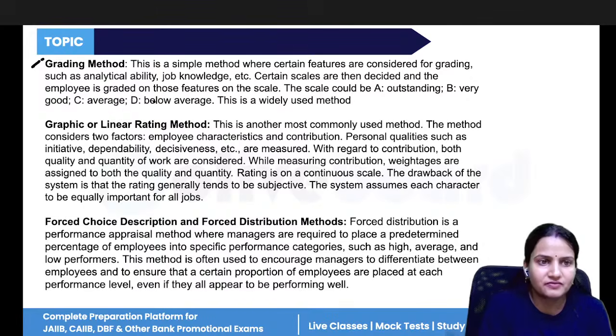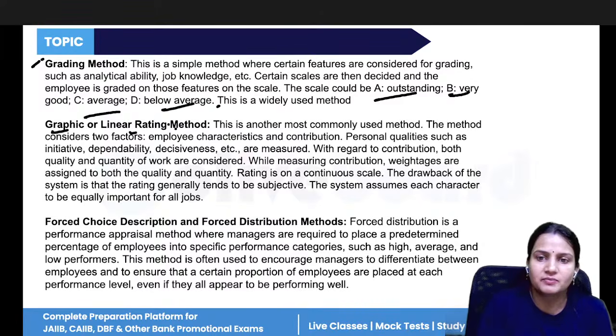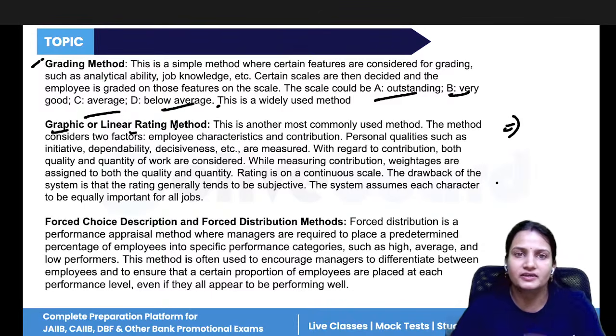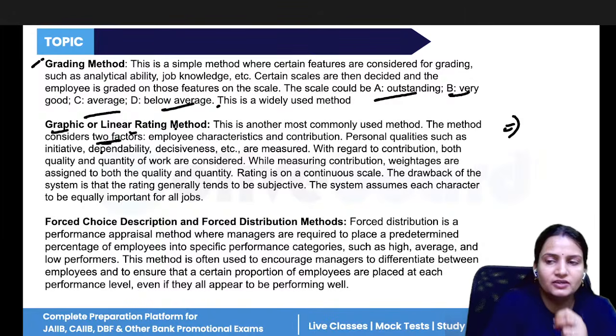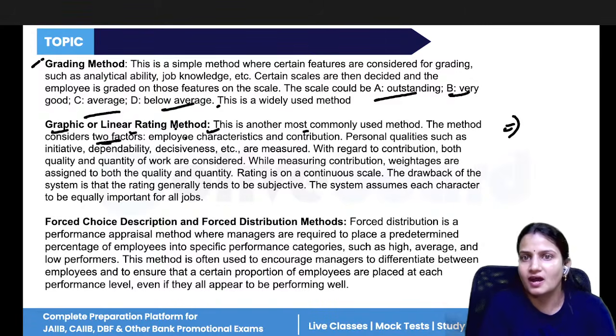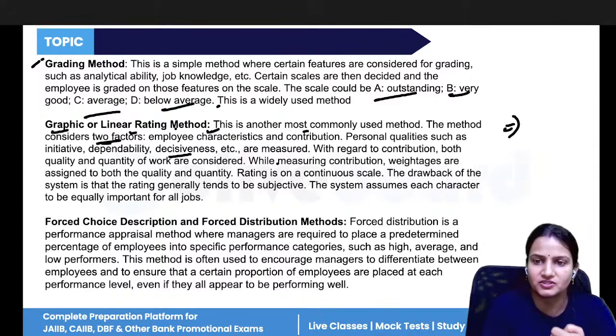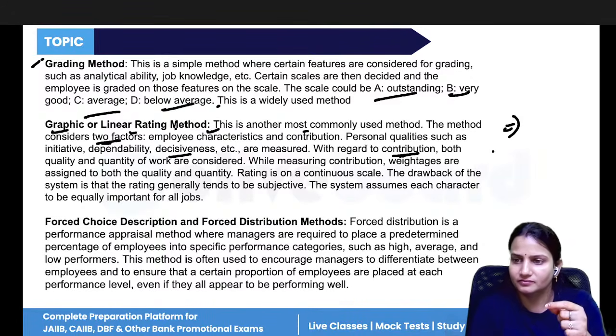Now, the grading method is a very easy method on the basis of different factors. You will give the grading: outstanding, average, below average. Graphic or linear rating method is what it is. Again, in this, some qualities are judged on the basis of factors. This method considers two main factors. One is the characteristics of the employee and the other is how much they have contributed to the company. Characteristics include all the attributes of the employees, that is dependability, decisiveness, hard work, initiative; these are measured. And contribution means how much the employee has contributed to the company.